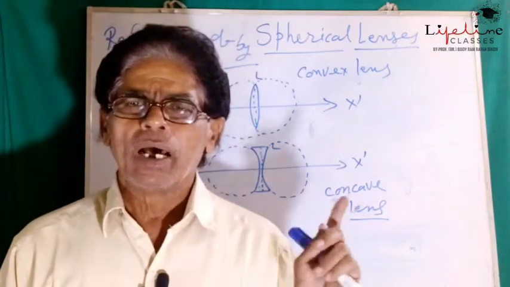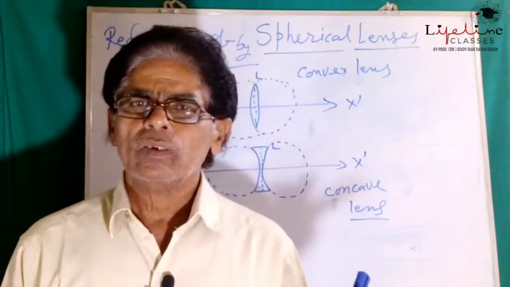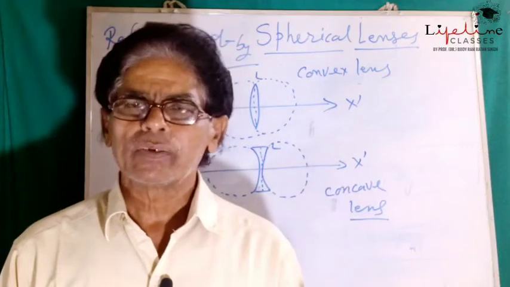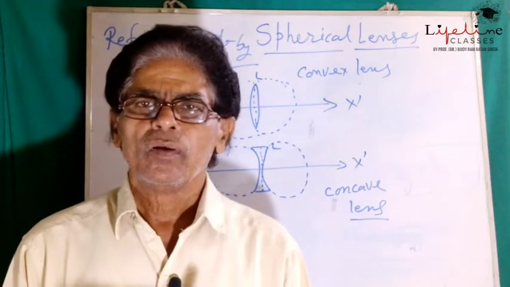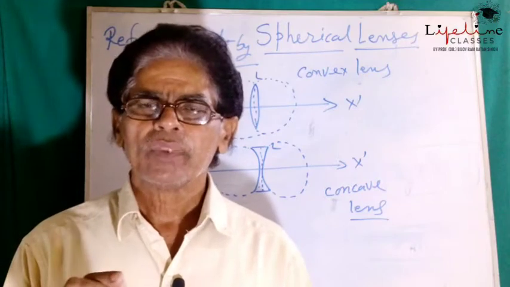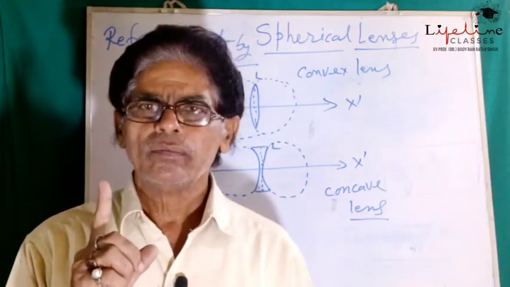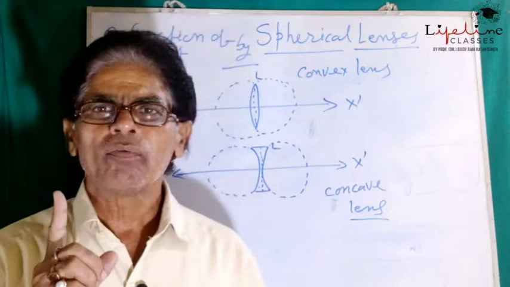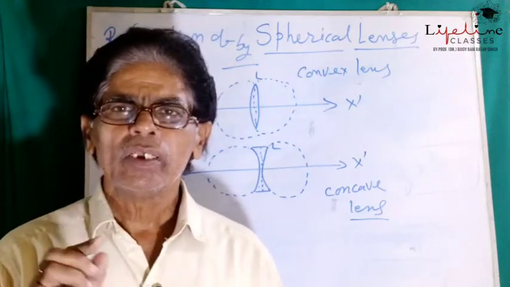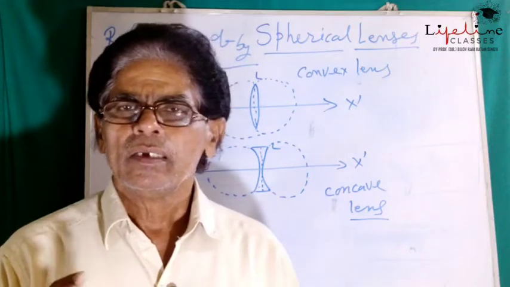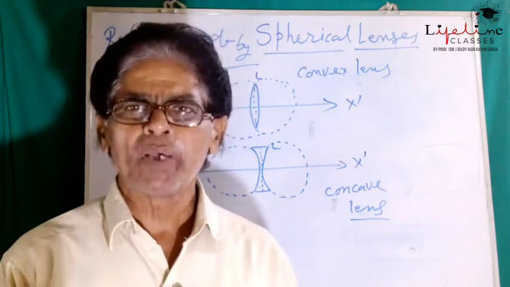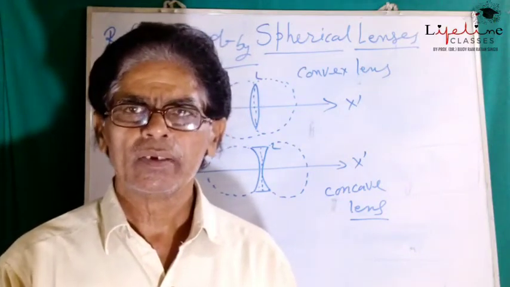We have seen earlier in spherical mirrors, for each mirror there is only one center of curvature, because each mirror is considered as a section of a single hollow sphere.